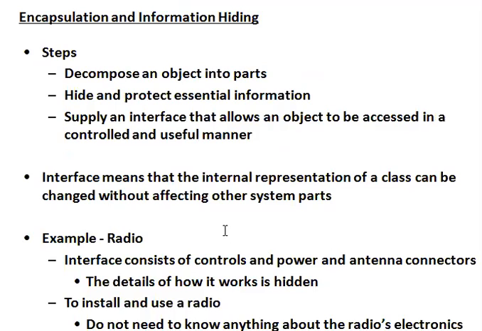Encapsulation means the steps to decompose an object into parts, to hide and protect the essential information, and to supply an interface that allows an object to be accessed in a controlled and useful manner.